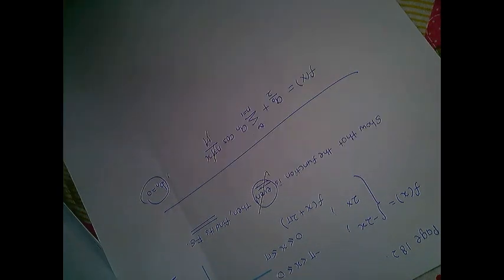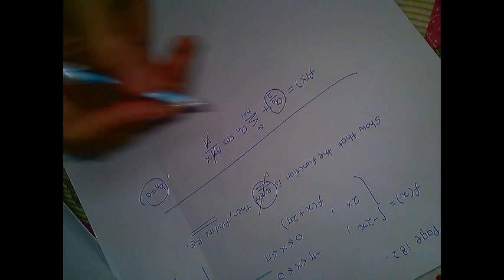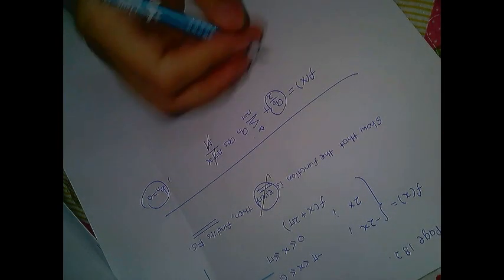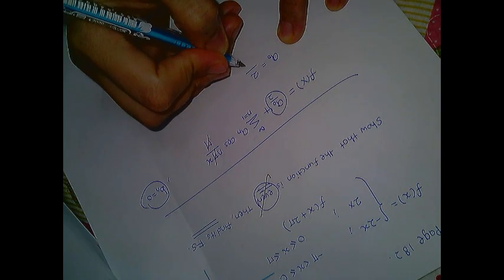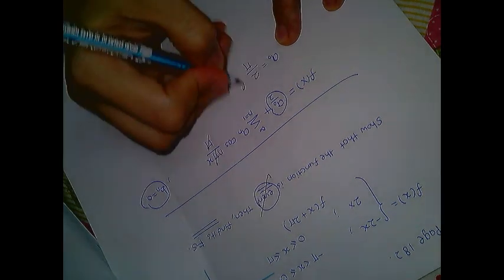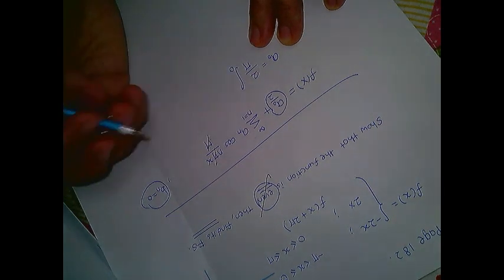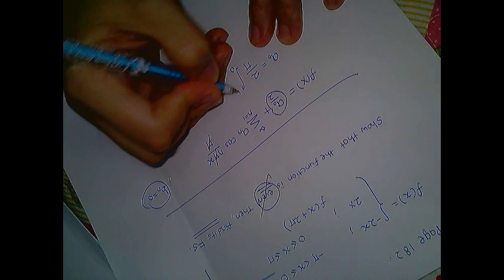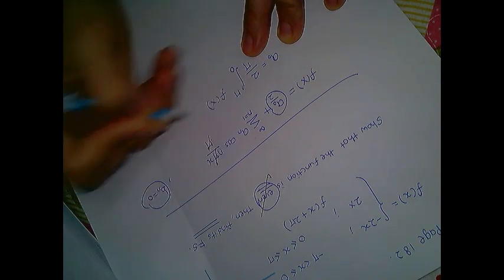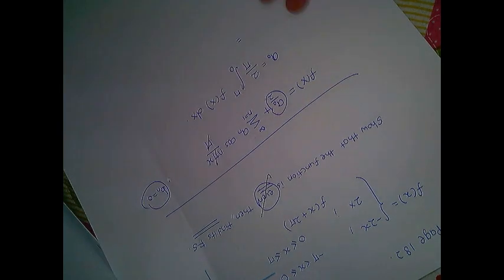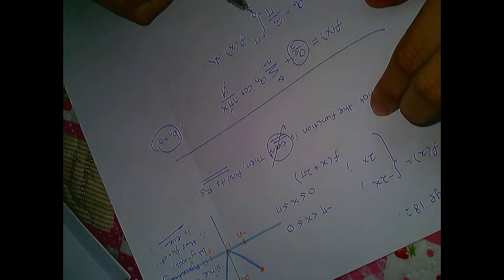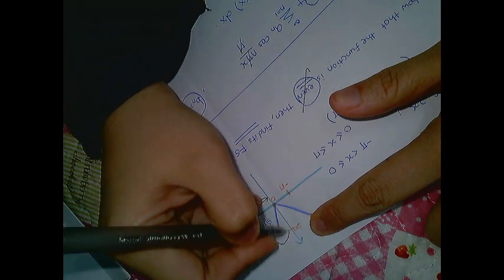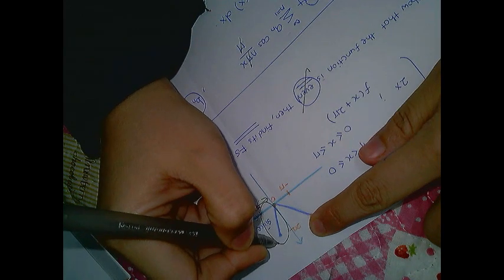So we need to find out what a0 is first, then divide by 2. So a0 equals 2 over L, and L just now is pi, so the integral from 0 to L, so 0 to pi, of f(x) dx. We want to find f(x) now. Since the limit is just for the positive part here, we just calculate for this one, then we multiply by 2.